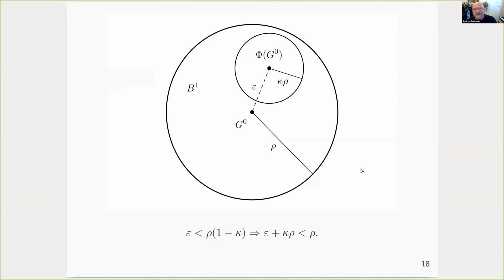Again, it's easier to see this with a picture. I've got my approximate fixed point G0. I form this ball around it of radius rho. I bound how far the center of the ball moves, and I come up with a bound on the image inside a ball of radius kappa times my original radius. And then if the inequality at the bottom of the screen is satisfied, then indeed the smaller ball really does lie within the larger one. And we can apply the contraction mapping theorem.